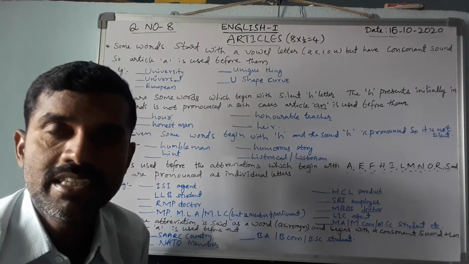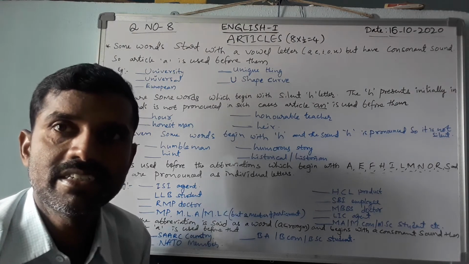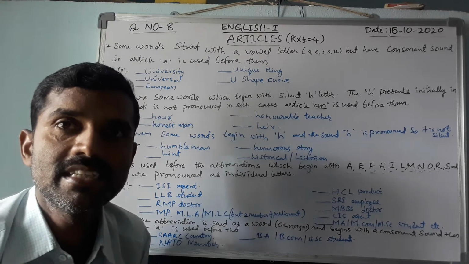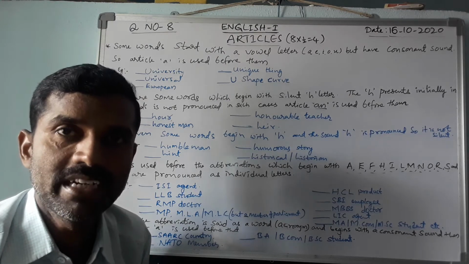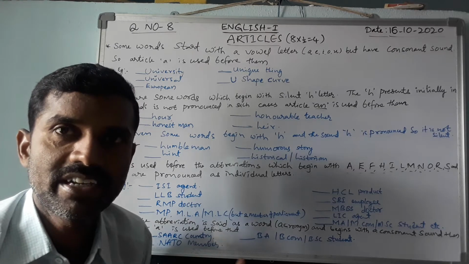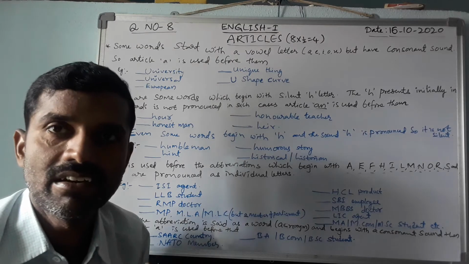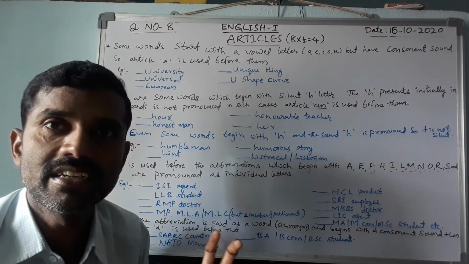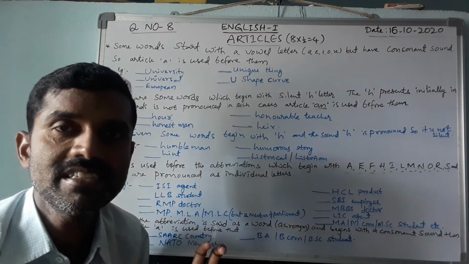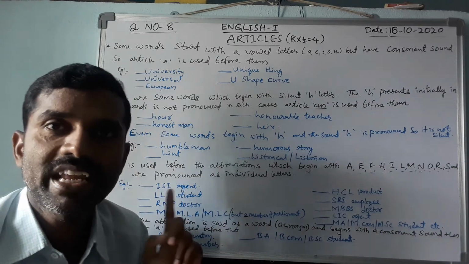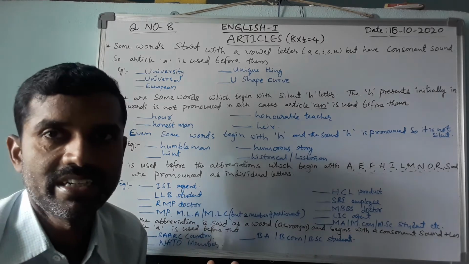Good morning, students. Yesterday we started articles, the introduction. What are articles, and the definitions of the kinds of articles: indefinite articles and definite articles. A, an, and the are called articles. They are in fact demonstrative adjectives, and articles are of two types: indefinite articles and definite articles.